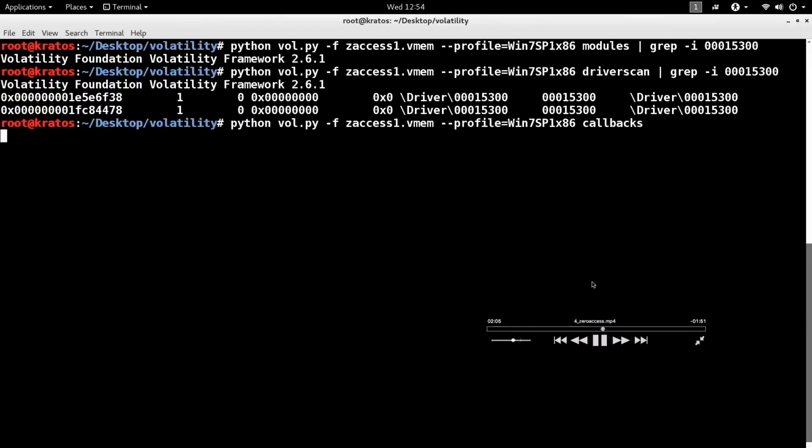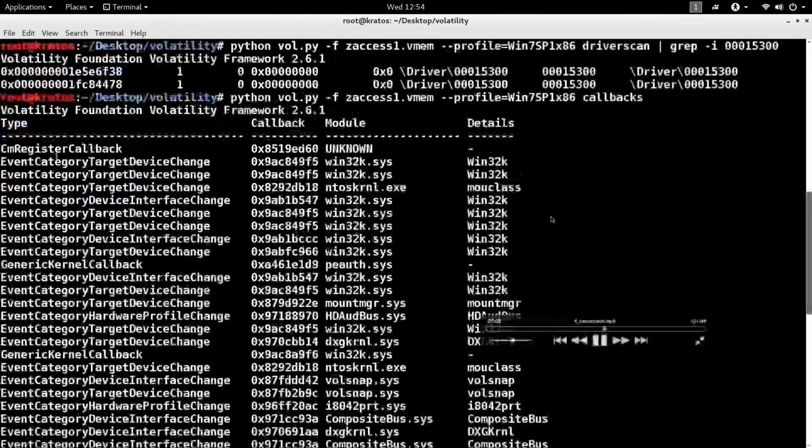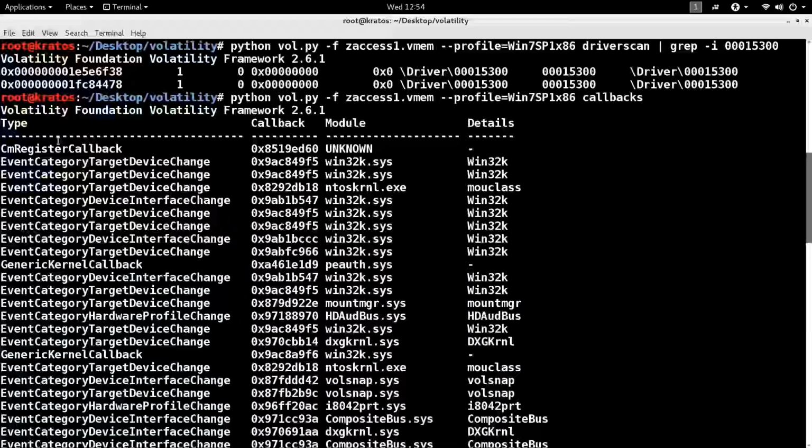There is another technique that rootkits can use called callbacks. What is a callback? The Windows operating system allows a driver to register a callback routine, a function, which will get called whenever a particular event occurs. Now, a driver can register a callback routine for a process event, for example. Let's say a rootkit driver wants to monitor what applications you are running on a system. Let's say you are running a security software. It wants to monitor. How does it do it?